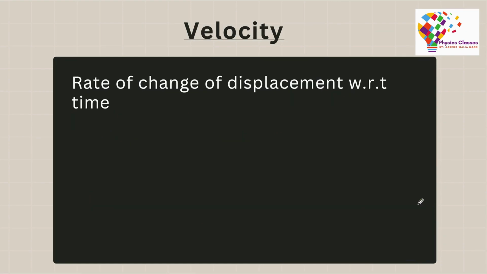The next term that we come across is velocity. Velocity is the rate of change of displacement with respect to time. Just like speed, if you want to calculate the average velocity, then average velocity would simply be the total displacement by total time. How do you find the displacement?